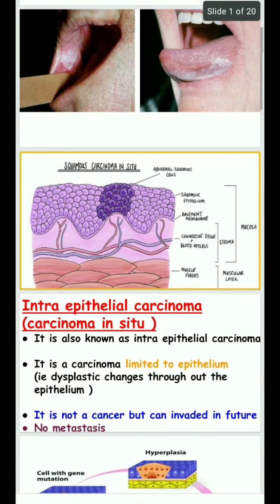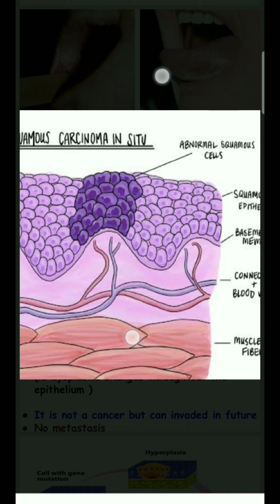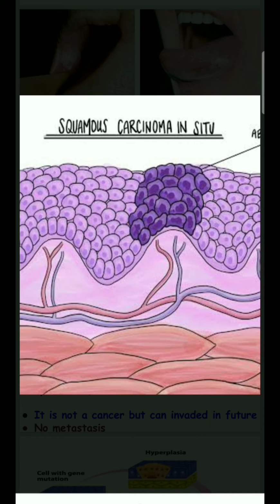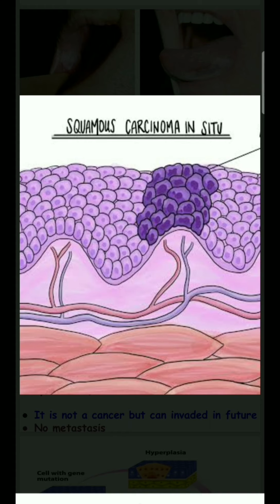Carcinoma in situ is a carcinoma limited to the epithelium, so it is called intraepithelial carcinoma. For better understanding, the dysplastic change is present in the epithelium only. In our oral mucosa, the epithelium contains the stratum basale, stratum spinosum, stratum granulosum, and stratum corneum. Within the epithelium, a carcinoma is present, so it is called intraepithelial carcinoma.